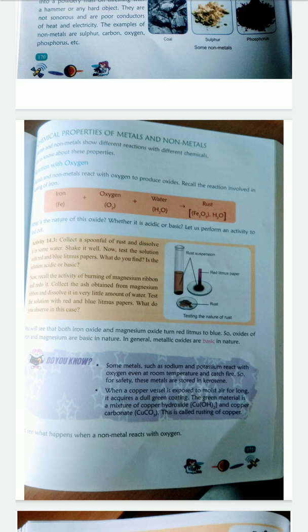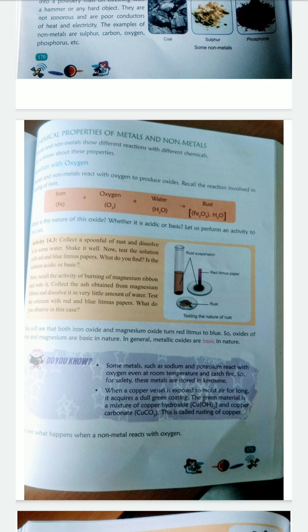Now we want to know its nature, whether it is acidic or basic. Let us perform an activity to show this. We need to collect a spoonful of rust and dissolve it in some water. When we shake it well, it makes a solution. Now test the solution with red and blue litmus paper. What will you find? We will find whether it is acidic or basic.